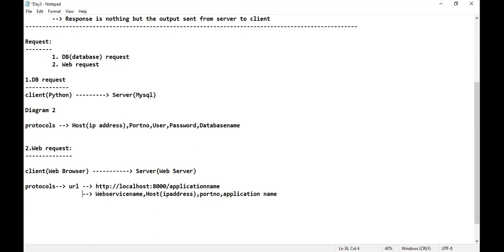Is that clear for everyone? Whenever you want to make a web request, this is how you have to follow the protocol. You need not enter HTTP or HTTPS every time. If you are entering www.google.com or instagram.com, automatically in the background it will take it like this. Is that clear for everyone, guys? Please do respond. Is that clear?